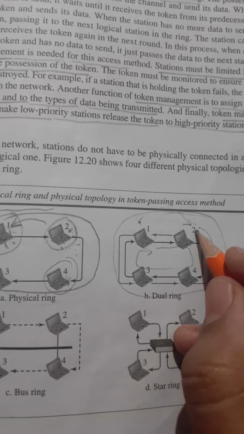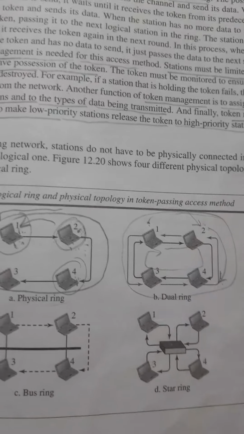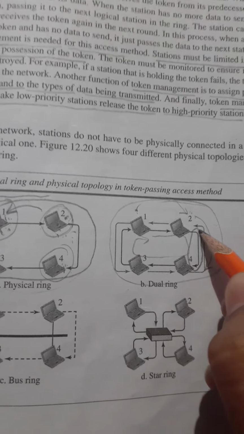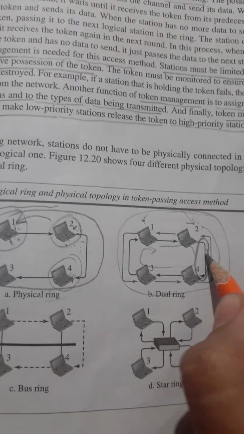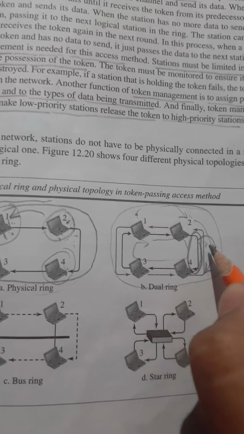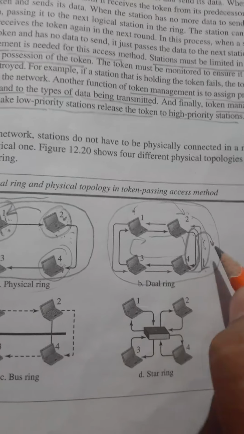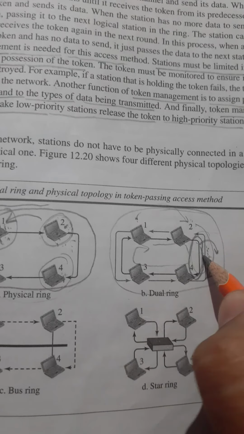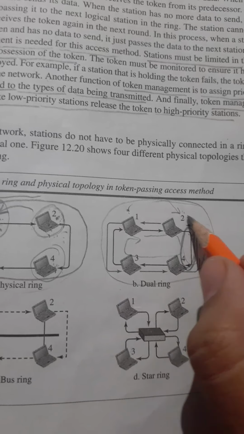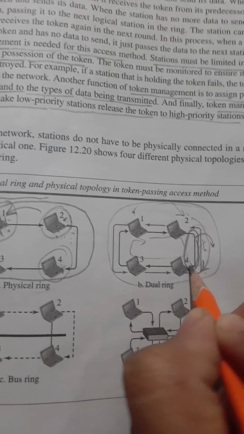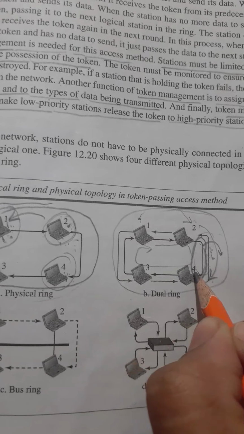While transferring the token from 2 to 4, assume this link fails. At that time, in the emergency, the other link, the auxiliary link, the secondary link, will come into the picture and act between 2 and 4. Through that auxiliary link, the token will be received by station number 4.